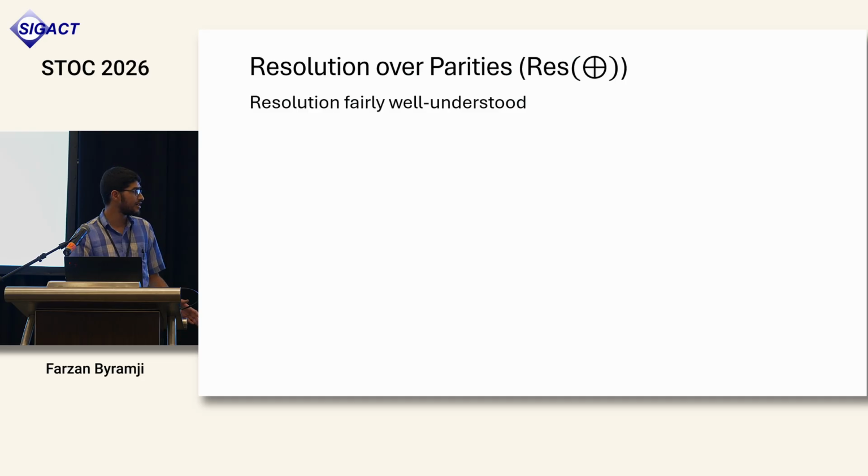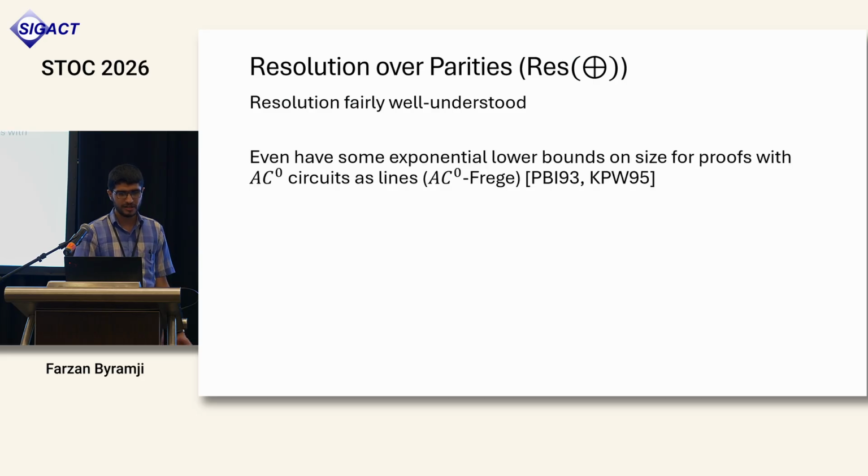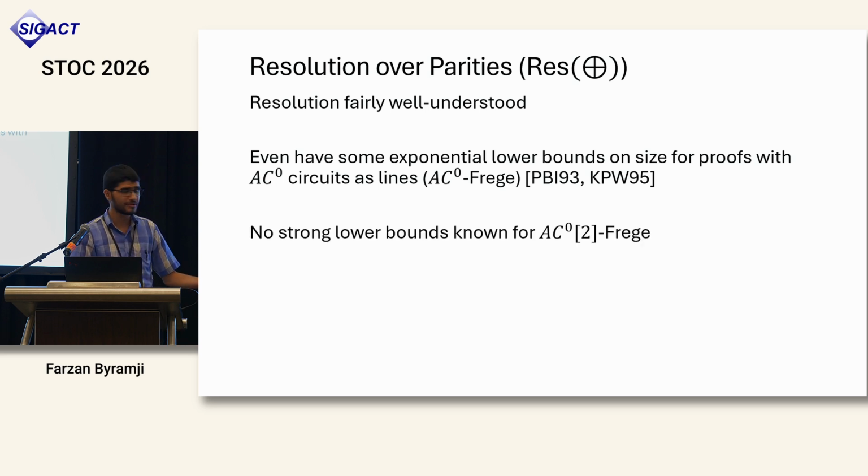So the basic system, resolution, is fairly well understood. We have some techniques and several lower bounds for it. We even have strong lower bounds for AC0 Frege, where the lines are general constant depth circuits using AND, OR, NOT gates. But as soon as we put in mod 2 gates, we don't have strong lower bounds, even though we have had corresponding circuit lower bounds for a long time.